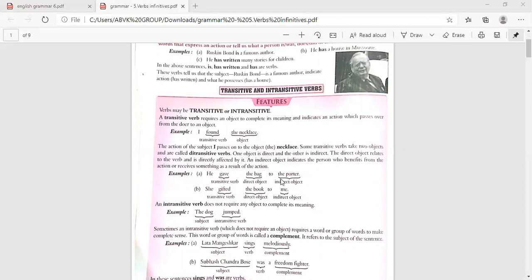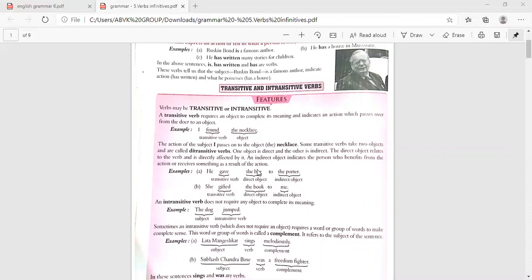He gave the bag to the porter. Gave is the verb. What did he give? Bag. To whom? Porter. So the bag is the direct object, porter the indirect object. Gave is a transitive verb, because it has an object.